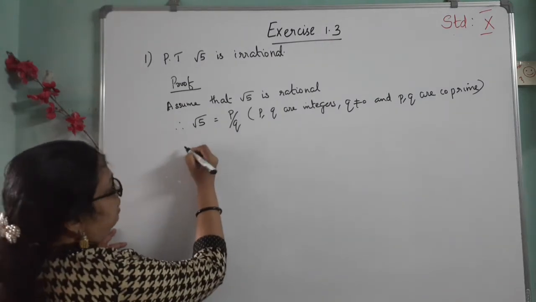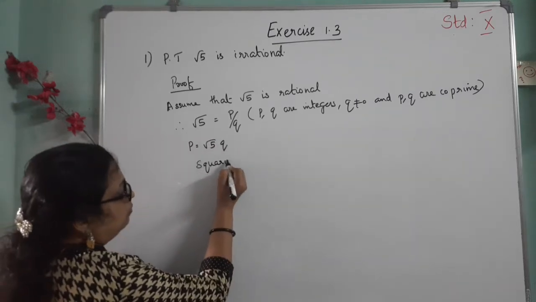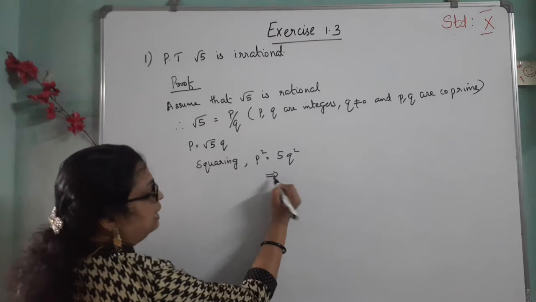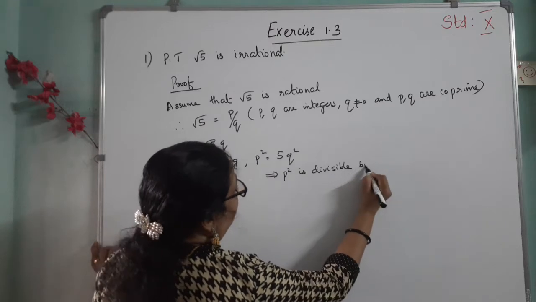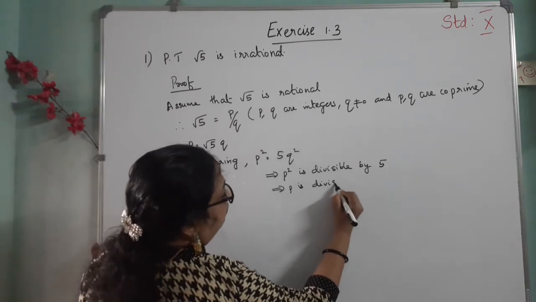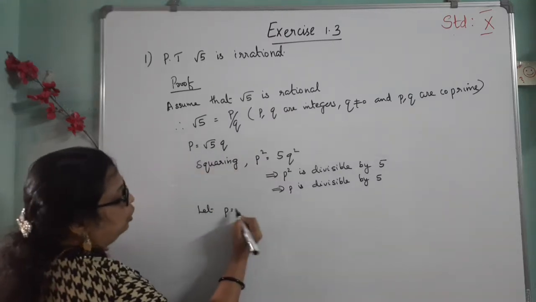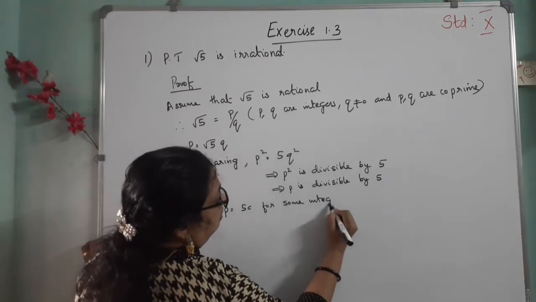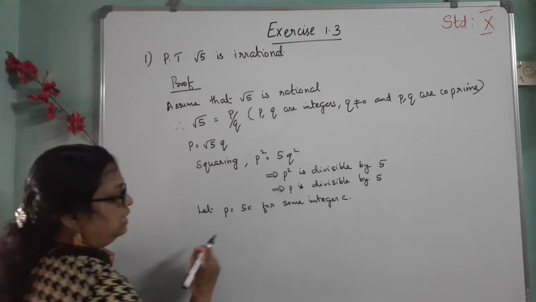So, cross multiplying we can write p is equal to root 5 q. Then squaring, p square is equal to 5 q square, which implies that p square is divisible by 5, which implies p is divisible by 5. Then let p is equal to 5c for some integer c.